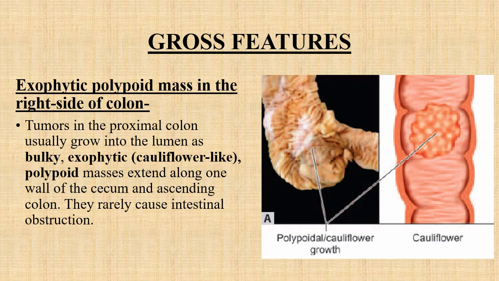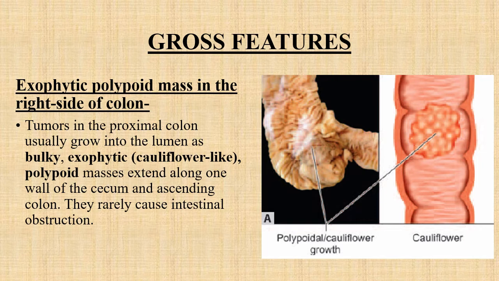Now let's discuss the gross features of colon cancer. It has various architectures, or we can say various patterns. The first one is the exophytic polypoidal mass, which is commonly seen over the right side of the colon.